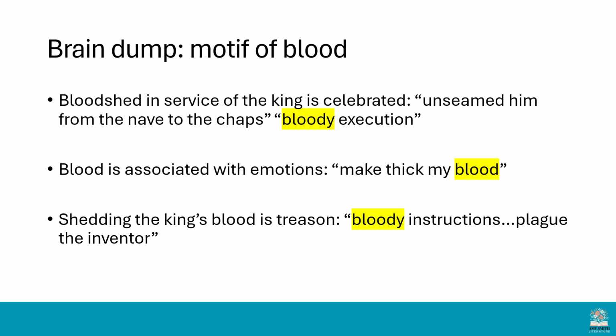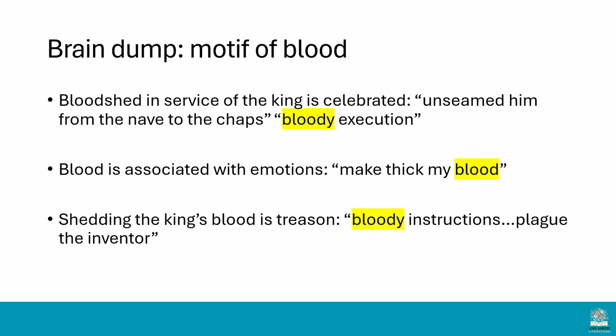Then in Act 1, Scene 5, we learn that blood is associated with emotions. Lady Macbeth says, "make thick my blood." The slower your blood goes around your body, the less emotional you are, or at least that's what they thought it was in Shakespeare's time. But shedding the king's blood is treason.